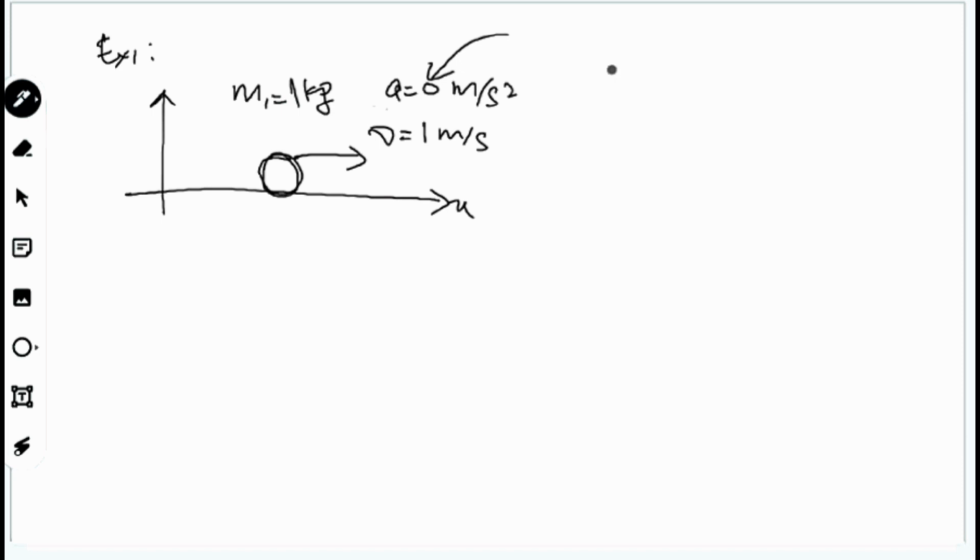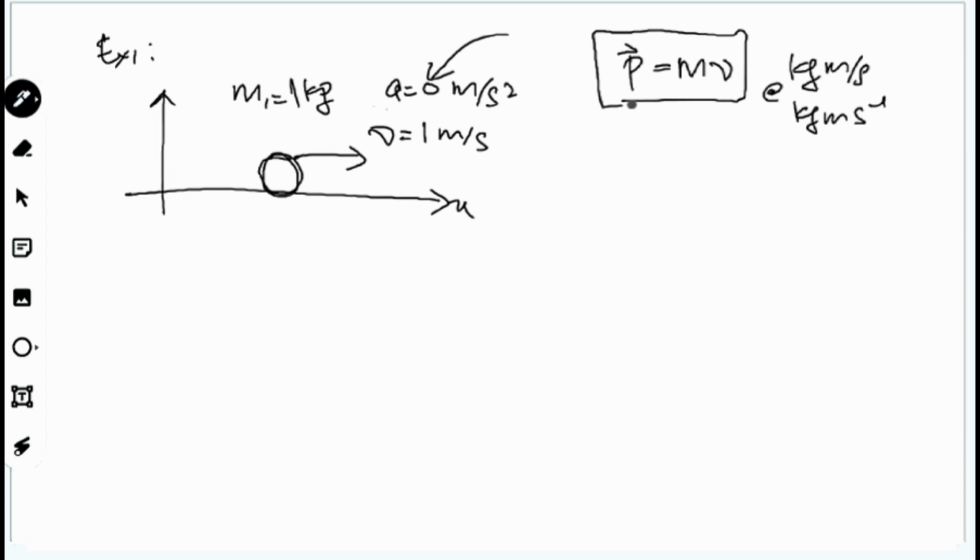Momentum is given by P. P with a vector sign here represents a vector, which is related to magnitude and direction. So mass times velocity, very simple. The units here are kilogram meter per second, or kg m s^-1, both are fine. So this is the basic formula for momentum.